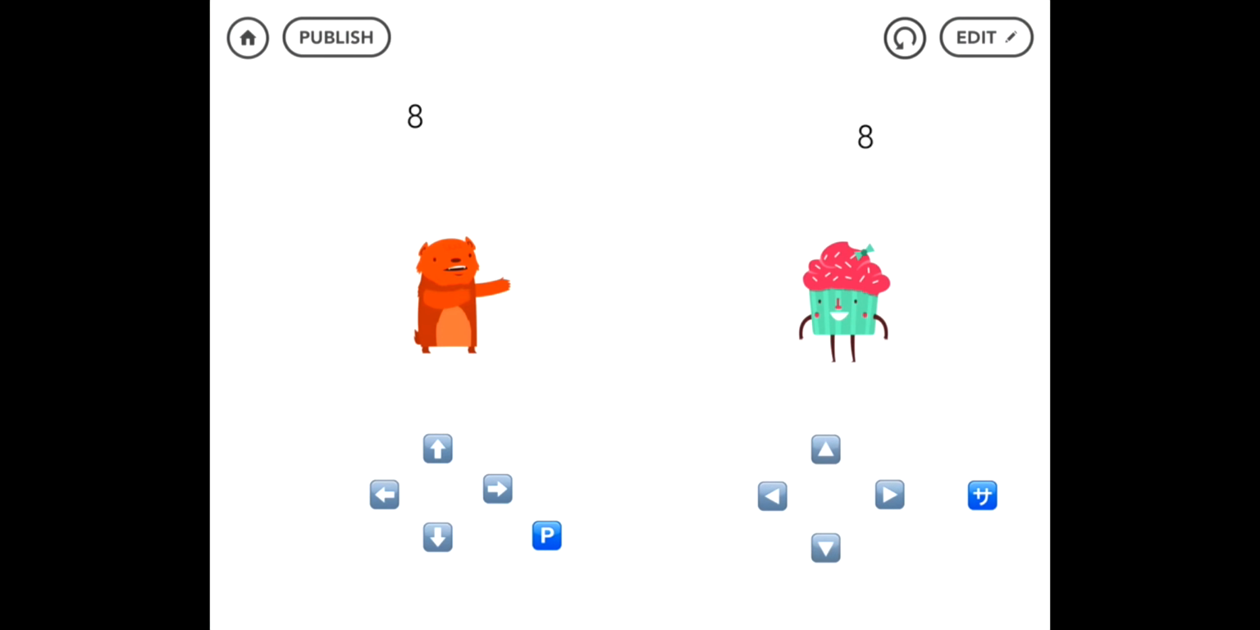Let's see what that does. Great. So some of you very observant people might have noticed that it was the same degrees even though they were facing different directions. That's actually because when you flipped cupcake, the degrees were reversed. So that's just a good thing to know. But anyway, you just built a food fight dodgeball game in Hopscotch.